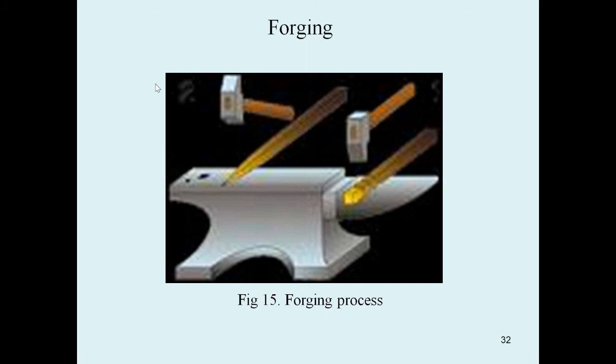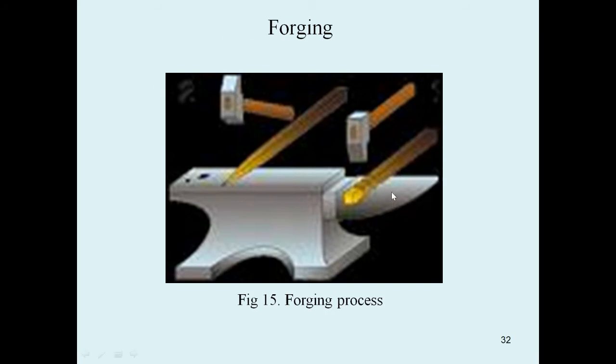So by using a hammer, that is a cross pin hammer, we shape the metal workpiece. We can get the desired shape by using the horn, here we can see the horn.